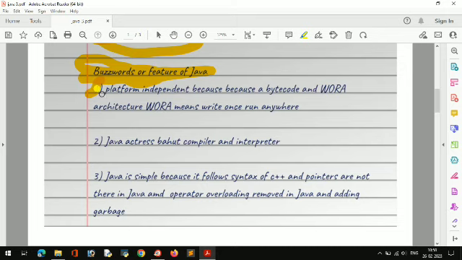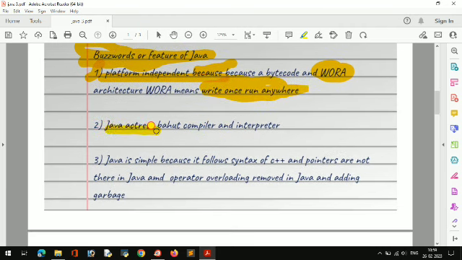So the first feature of Java is platform independent. Platform independent means if you write the code in a Windows system, you don't have to write the same code again for Linux. That same code you can send to Linux and you can run it easily. So that is why Java is platform independent. That stands for WORA. WORA means write once, run anywhere.